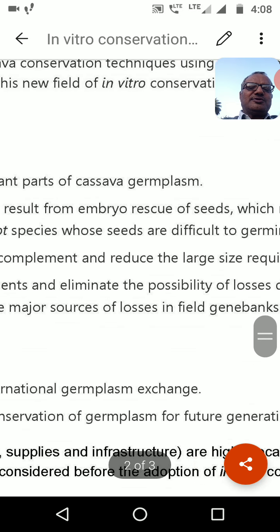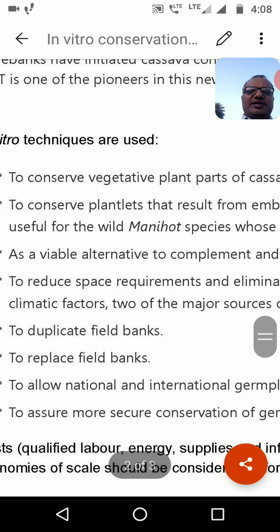Two of the major sources of losses in field gene banks are, one, to duplicate the field bank, and another, to replace the field banks.